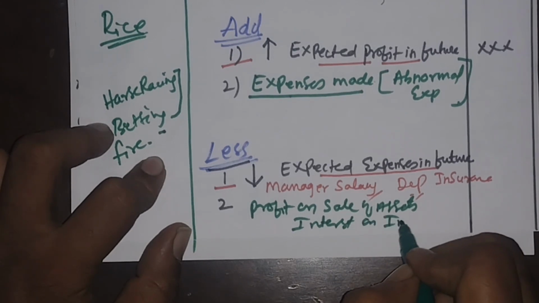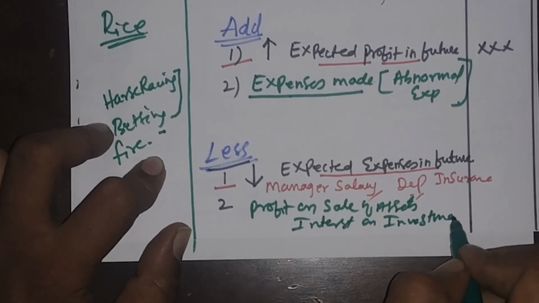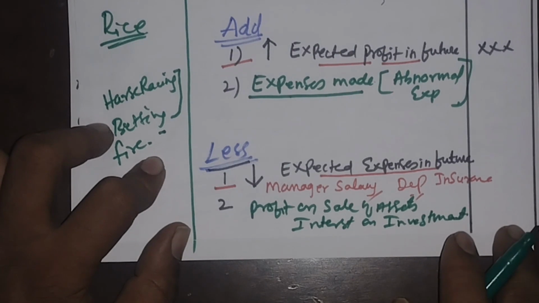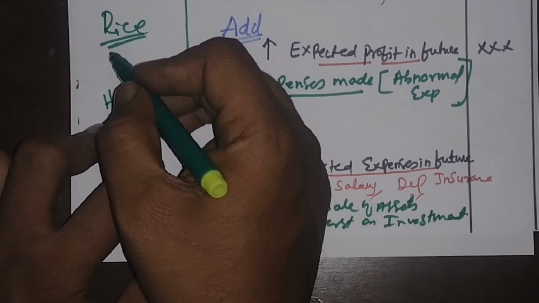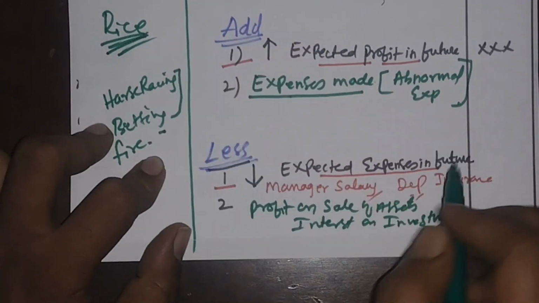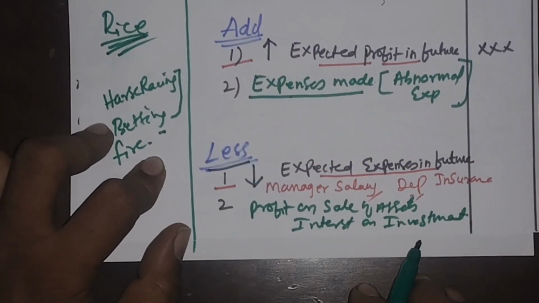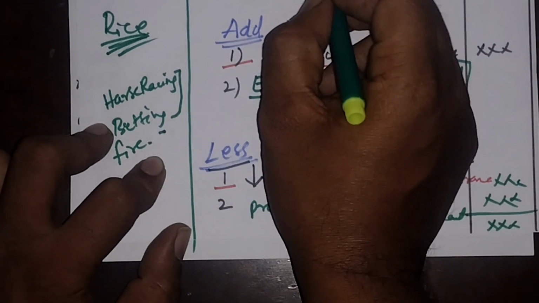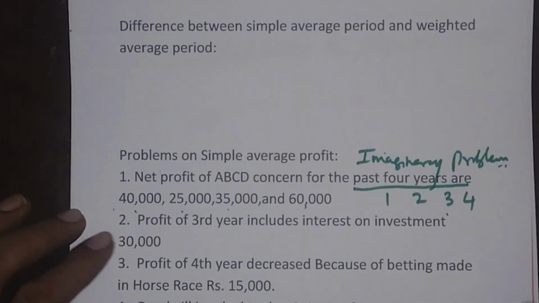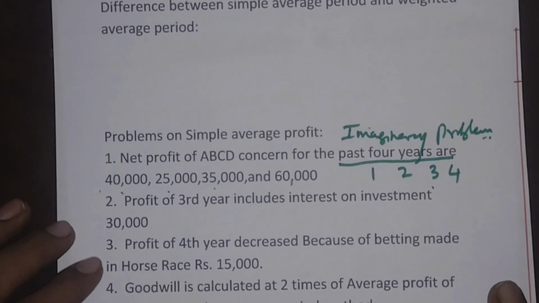Any other such incomes I would have included, because all that is not earned through my rice business, it is apart from the rice business. So if I minus all these things, the final answer I get is called the adjusted profit.